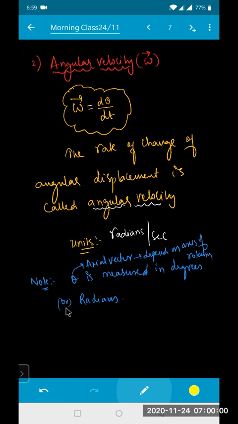If it is 180 degrees, how many radians will it be? Pi radians.